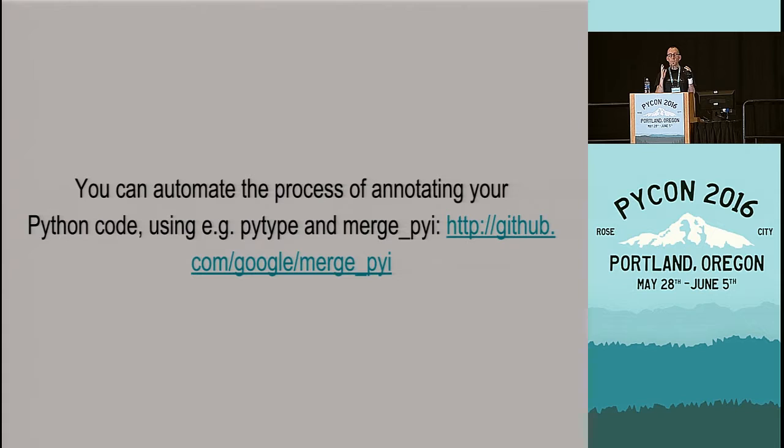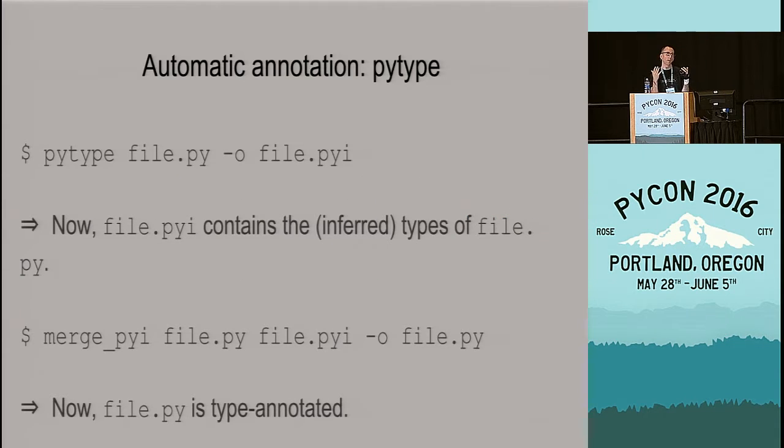So pytype contains a complete type inferencer, which is different from a type checker. It's able to take a look at vanilla Python code and figure out what the types might be. And then you can use a second tool called merge_pyi to bring those results back into your sources. Right now, it's a two-step process.